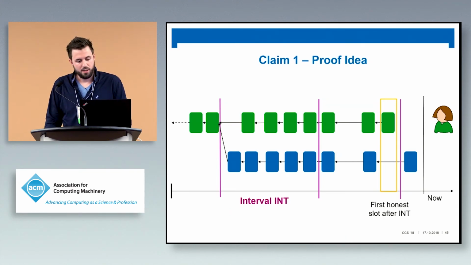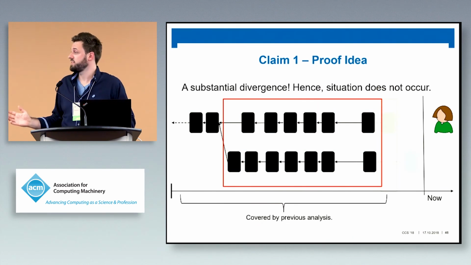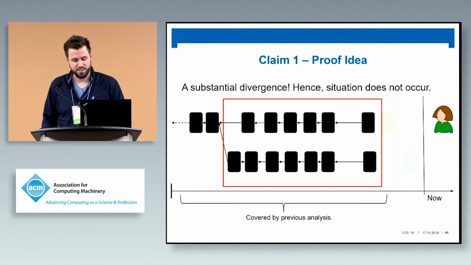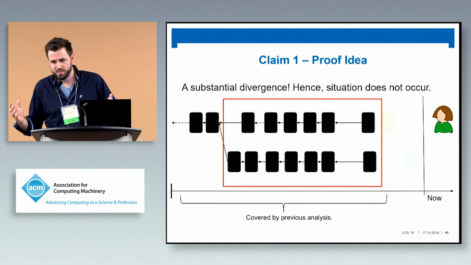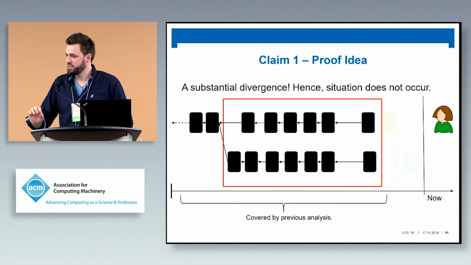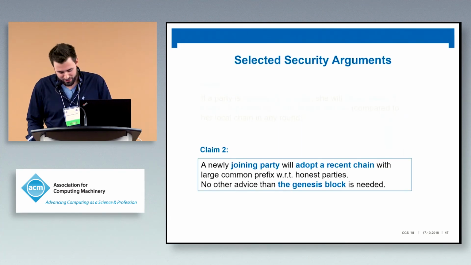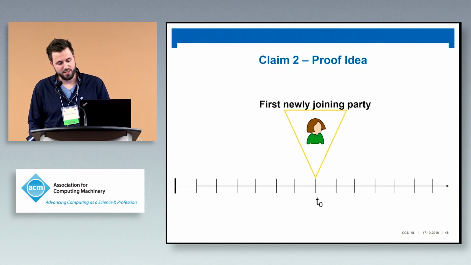Good. But what is the situation now? Well, now we have found that the large divergence had to occur in the past, which we ruled out by the analysis we did before. So this situation apparently does not occur. It's as hard to convince an always up-to-date Alice to rewrite her history as it is to find a large divergence, which only happens with negligible probability, so everything is good.